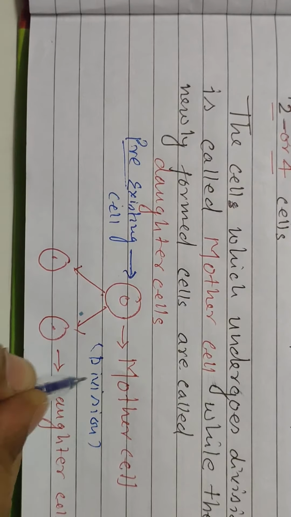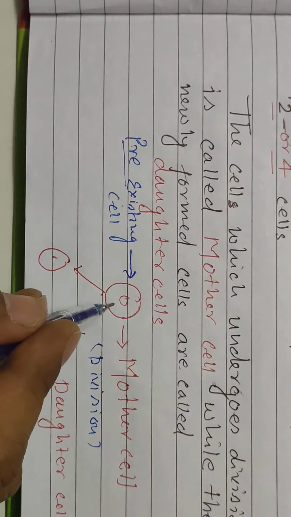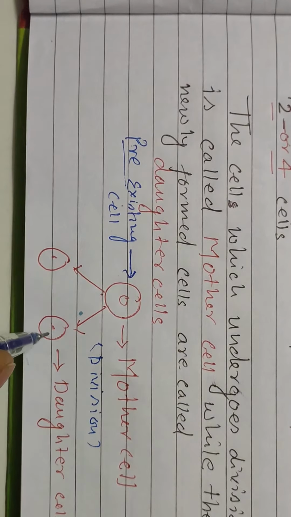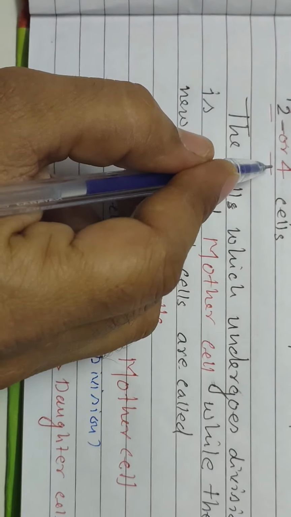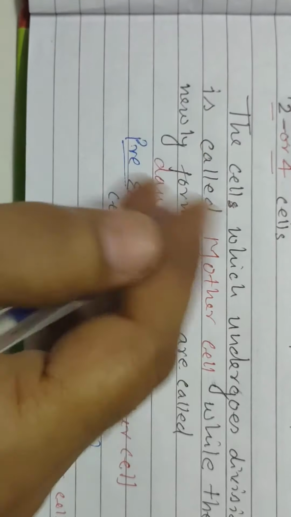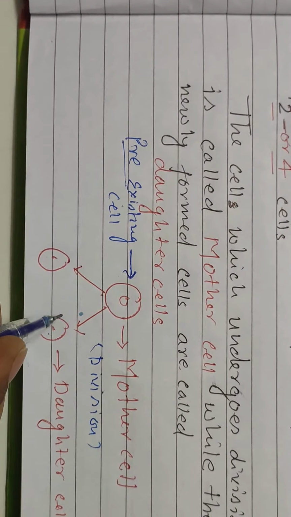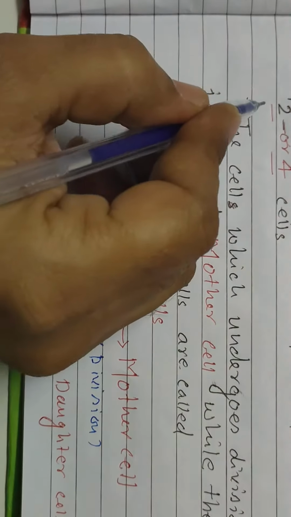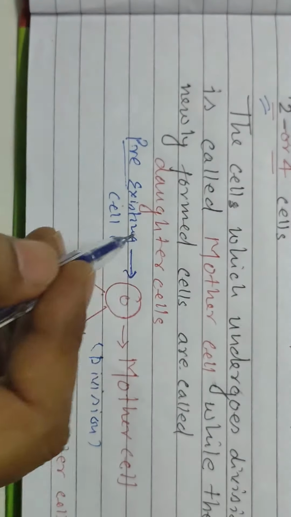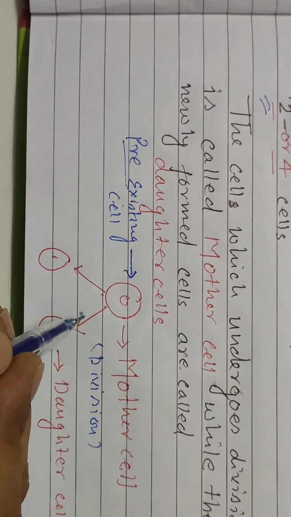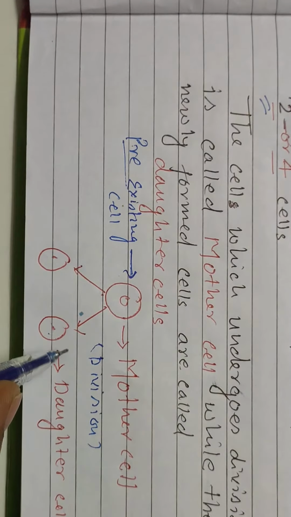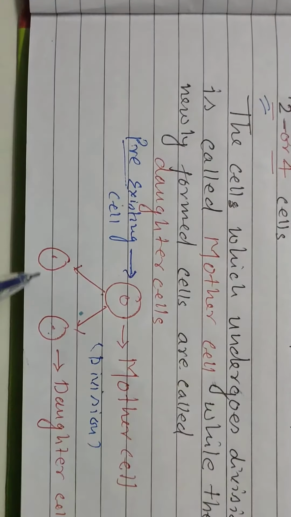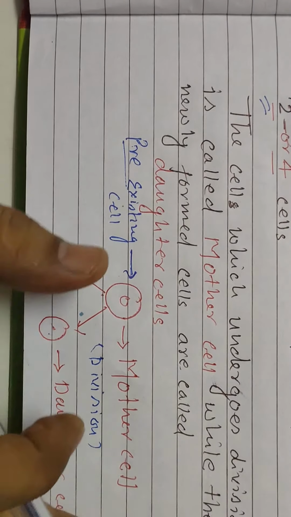During this process the cell is split and gives rise to 2 or 4 cells. 2 or 4 cells depends on the type of division. In mitosis, how many daughter cells are formed? 2. And if the cell divides by meiosis, it gives rise to 4 daughter cells.